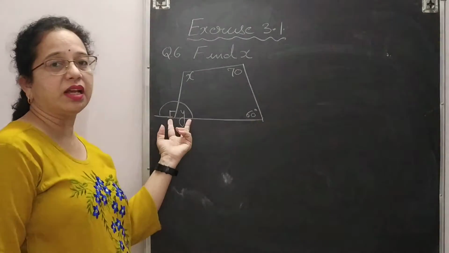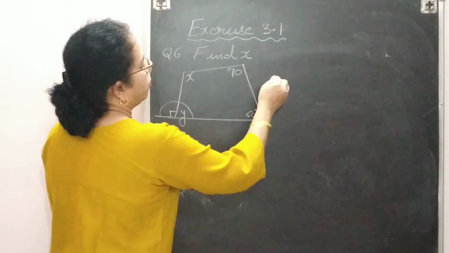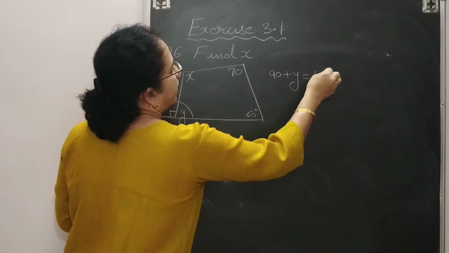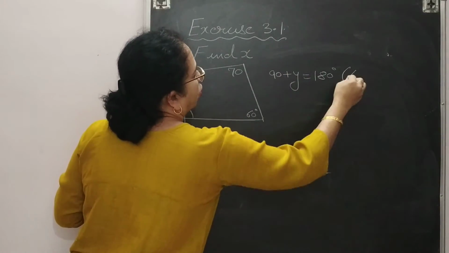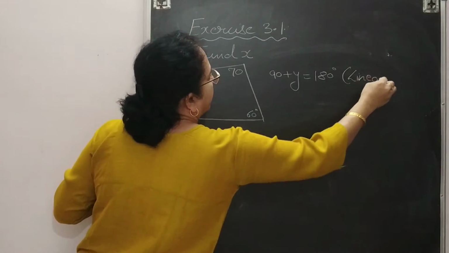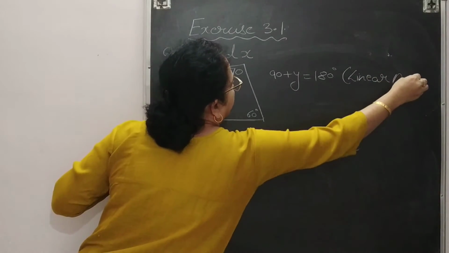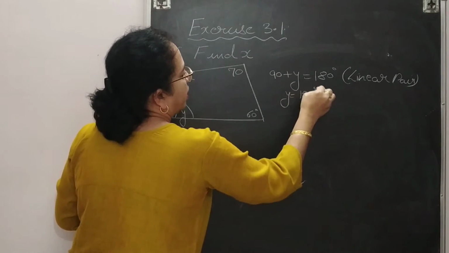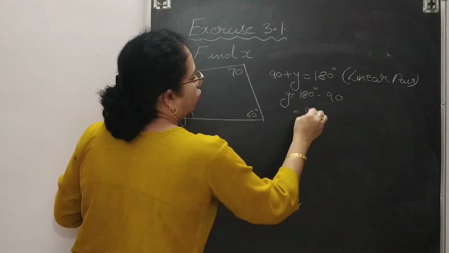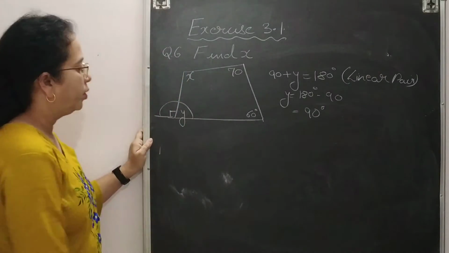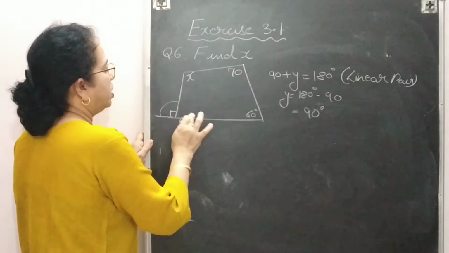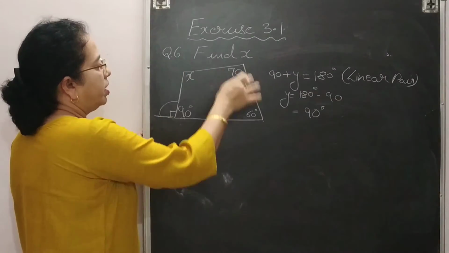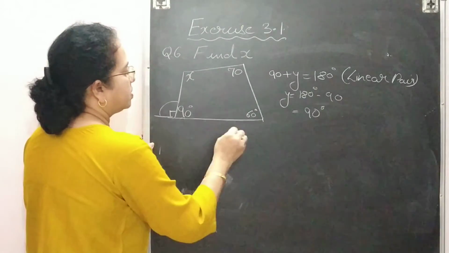You can say that these are making linear pair. So you can say that 90 plus y is equal to 180 degree. What is the reason? Always we need to write down the reason as a linear pair. And you can find out value of y, that is 180 minus 90 degree. So value of y will be 90 degree. So after solving this, you got this 90 degree. Now again, this is a quadrilateral. So you know that by angle sum property.